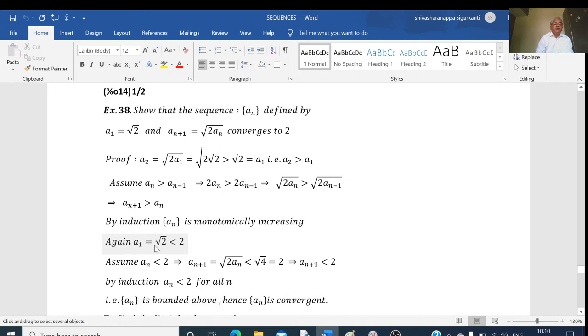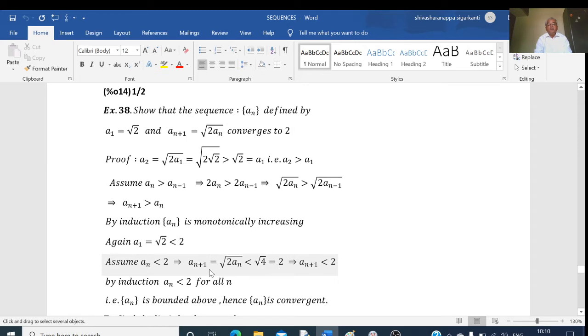So a1 equal to root 2, which is less than 2. Assume that an is less than 2. This implies an plus 1 is equal to root of 2 into an, by definition. This is less than root of 2 into 2, according to my assumption that an is less than 2. So less than 2 into 2 means less than 4, that is root of 4, and root of 4 is equal to 2.